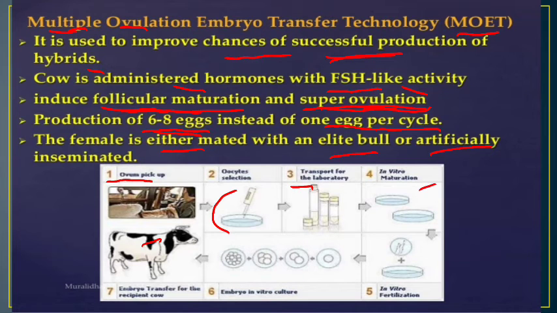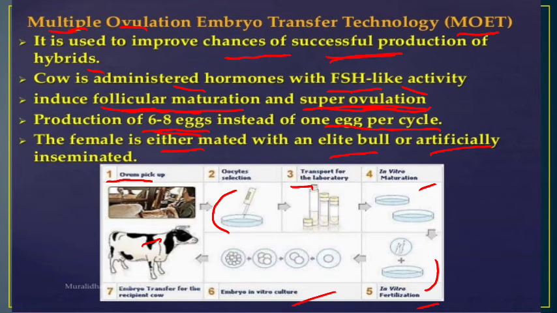After that, in vitro maturation, ova will start maturing in vitro, that means in the laboratory, okay, outside the body of the cow. And after that, the semen has been administered, that is in vitro fertilization. In the laboratory, fertilization will occur.